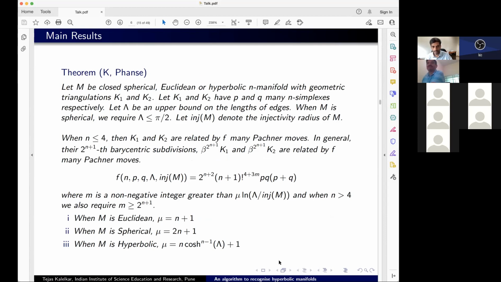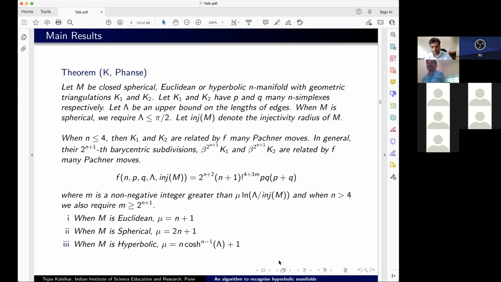When n is less than or equal to 4, then K1 and K2 are related by F many Pachner moves. In general, their 2 raised to n plus 1 barycentric subdivisions are related by F many Pachner moves. And this bound F is a function of n, the dimension of the manifold, P and Q, the number of n-simplexes, lambda, which is an upper bound on lengths of edges, and the injectivity radius of the manifold. Okay, the exact function is this: 2 raised to n plus 2, into n plus 1 factorial raised to 4 plus 3m, and m again is a function of lambda, the injectivity radius, and n.